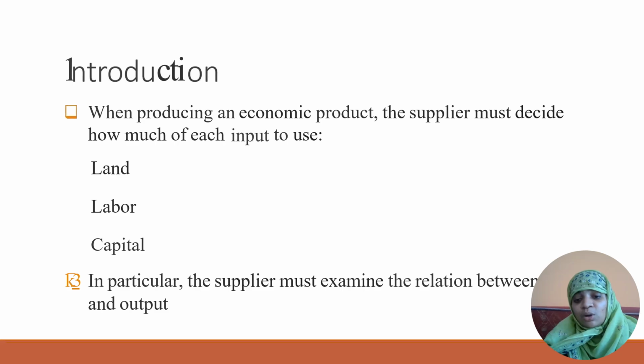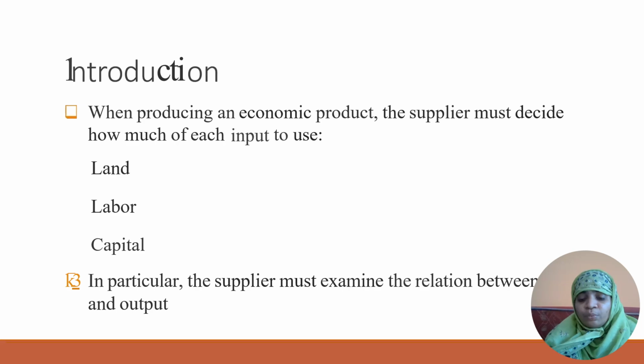So this law of variable proportions states that when we increase the number of units of variable inputs applied to a fixed factor of production, these variable factors are applied onto the fixed factor of land. The total output first increases at an increasing rate.